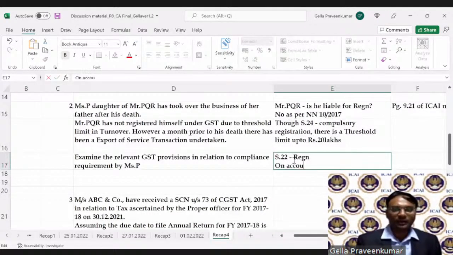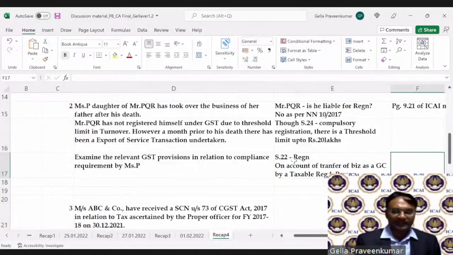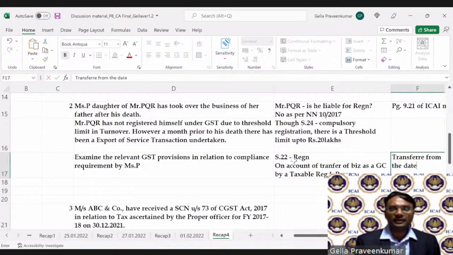Section 22 says that on account of transfer of business as a going concern, GC, by a taxable registered person, then the transferee, from the date of transfer, needs to register.